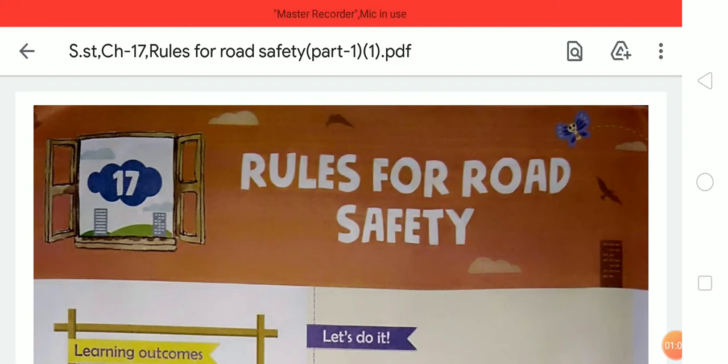So, students, by the end of this lesson, you will be able to list the rules for crossing the road. This is part 1 of chapter number 17, and in this video we will discuss crossing the road. It means how to cross the roads.